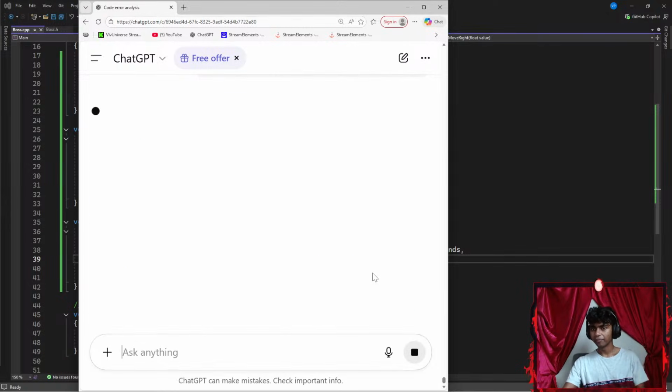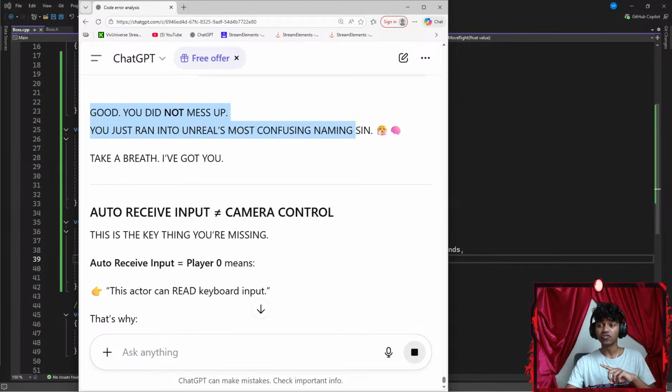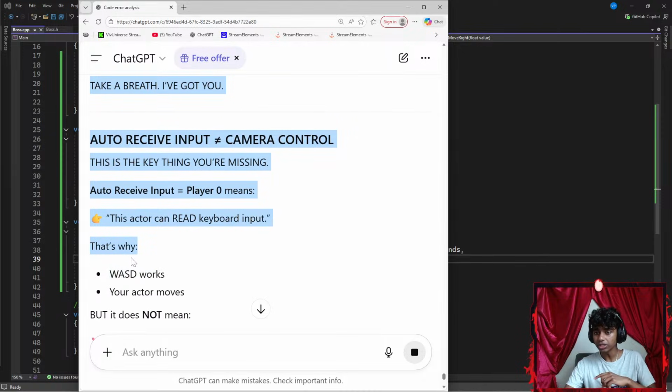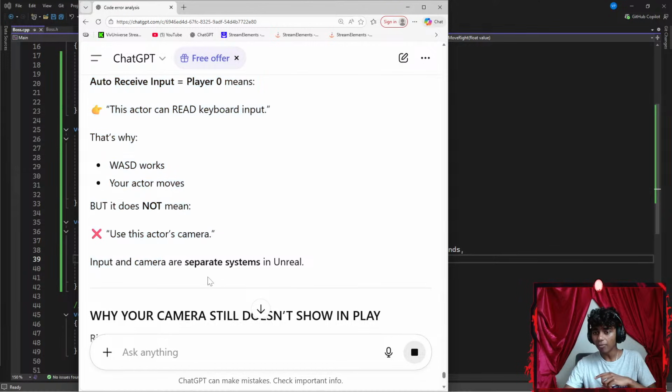Okay, let's see. Now, good, you did not mess up. You just ran into Unreal's most confusing naming sin. Take a breath, I've got you. Auto receive input is not camera control. This is the key thing you're missing. Auto receive input player 0 means this actor can read keyboard input. That's why WASD works. Your actor moves, but it does not mean the camera moves.